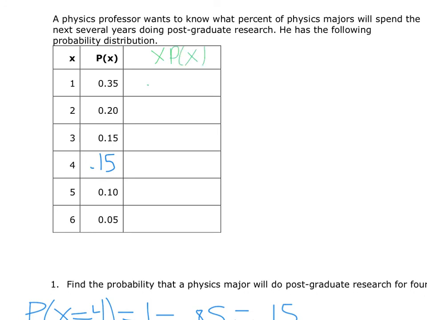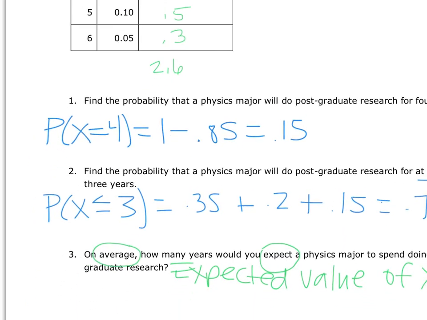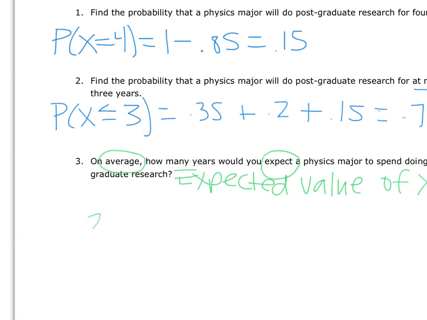So we get 0.35, 0.4, 0.45, 0.6, 0.5, and 0.3. All right, so adding those up is going to be what gives us the expected value. And if we add those up, we're going to get a 2.6. So because it's a mean, we can also label it. So on average, we can expect a physics major to spend 2.6 years doing post-grad research.